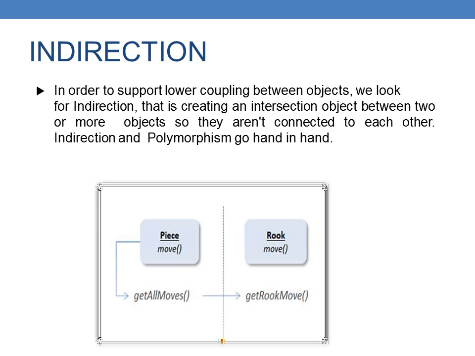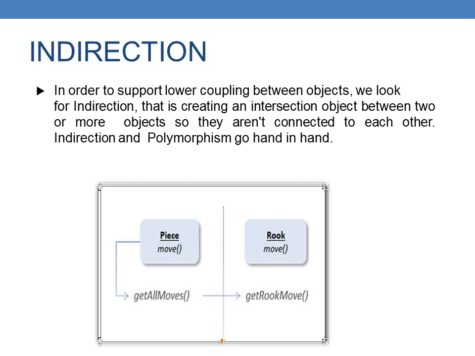Interaction, piece move, rook move, all moves. The information expert has the responsibility of moving a piece.